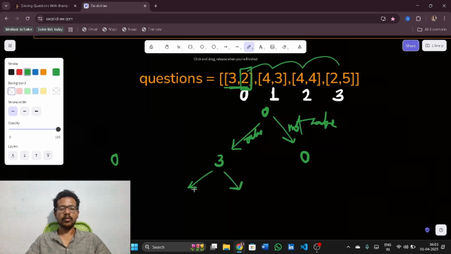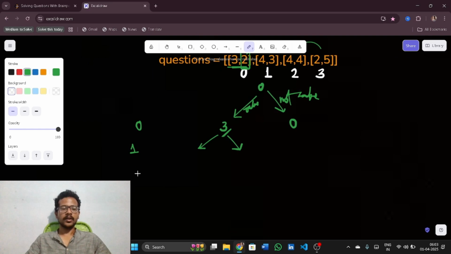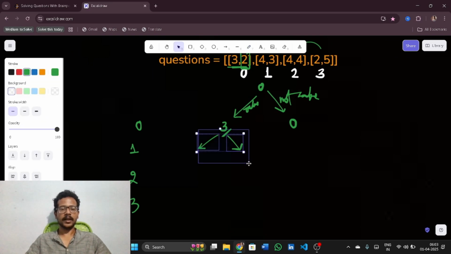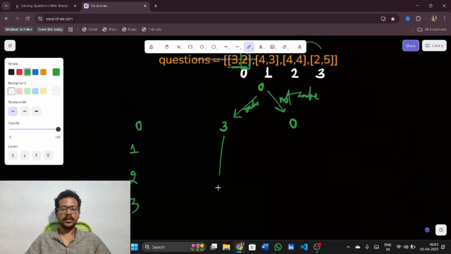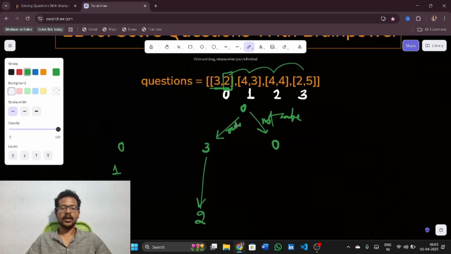When I take this 3 here, I simply go 1, 2, and then 3. As I am taking 0, then I need to take 3. I have only one option. So if I take 3, the points would be 2 and I need to skip 5 next questions, but there are no questions left. Now I need to make a decision of taking 4 comma 3 or not.